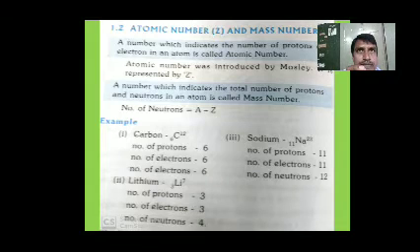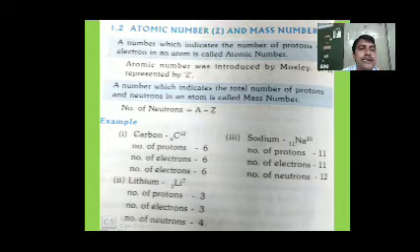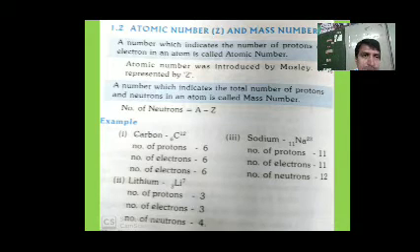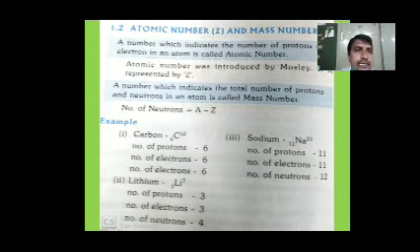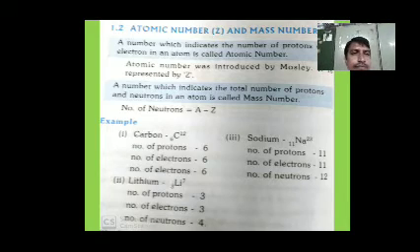Therefore, N is equal to 23 minus 11, that is 12. The number of neutrons is more than the number of protons in sodium and lithium. In carbon, protons, neutrons and electrons are all the same number.